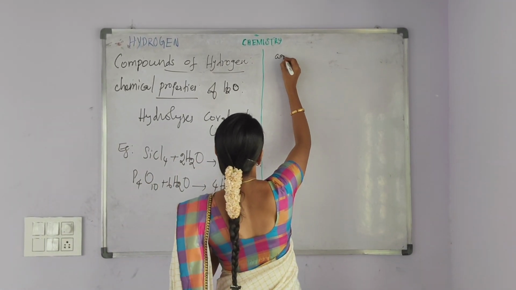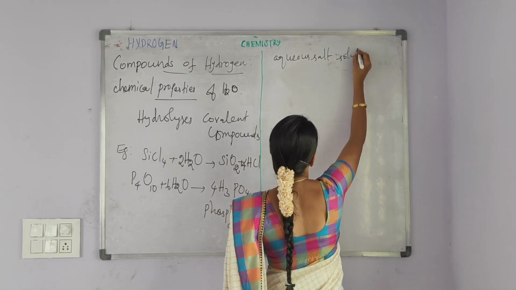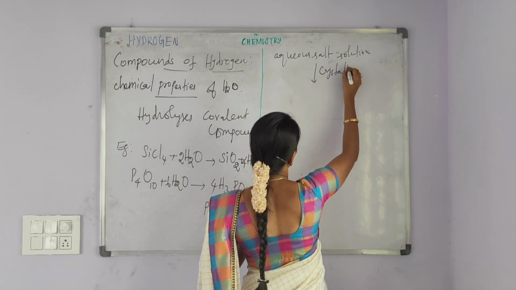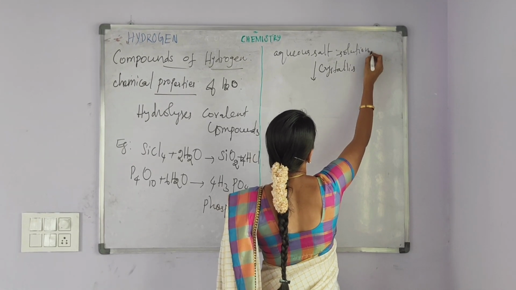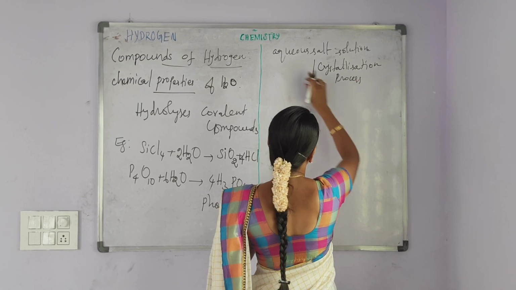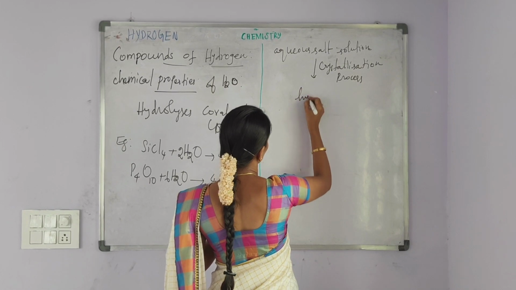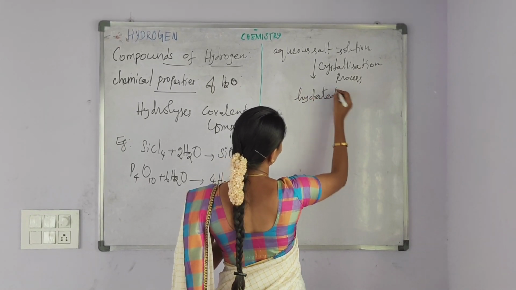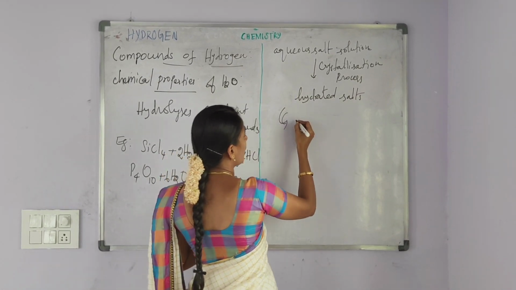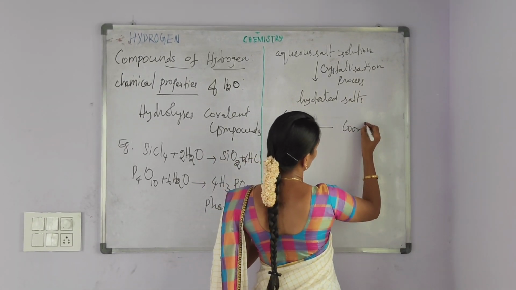And then aqueous salt solution, it undergoes the crystallization process. Aqueous salt solution undergoes the crystallization process. It forms the hydrated salts. In the hydrated salts, water molecule, it forms the coordinate bond.